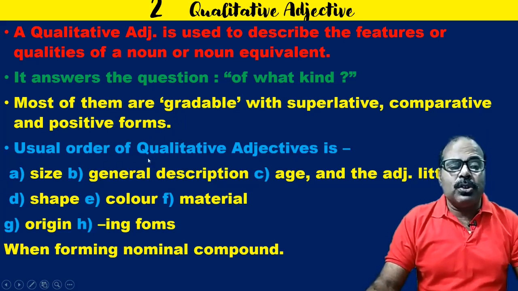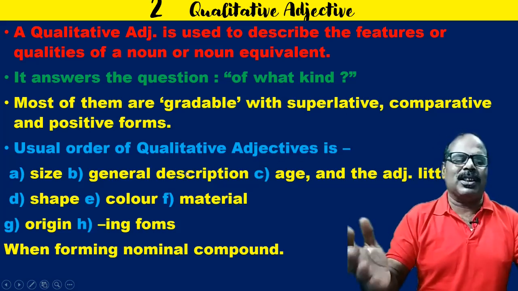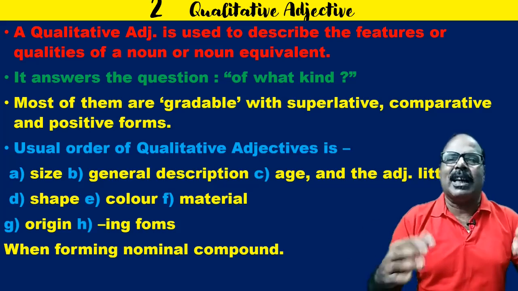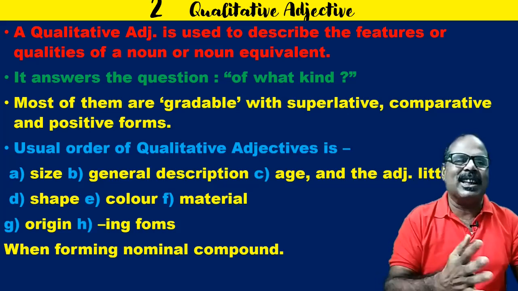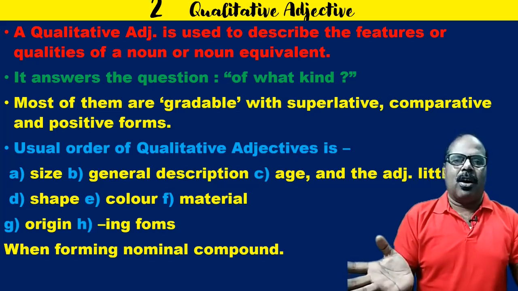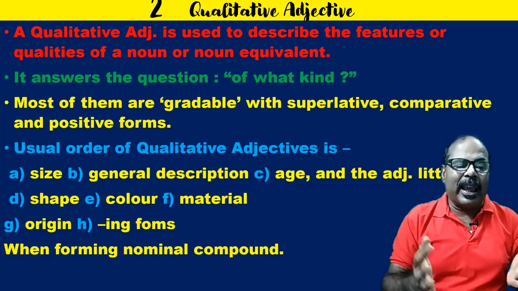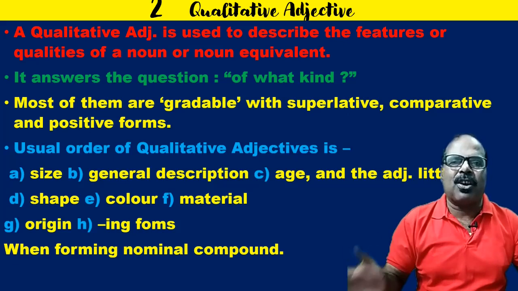Now, the usual order of qualitative adjectives: there may be several qualitative adjectives. They may be regarding the size, general description, age, shape, color, the material it is made of or made from, origin, and again the ing forms of verbs, the gerund, used in a nominal compound.